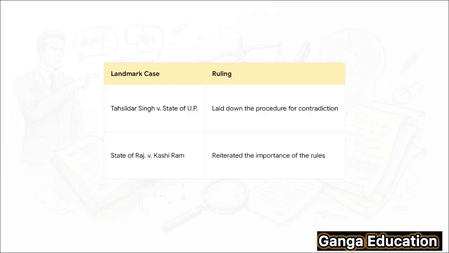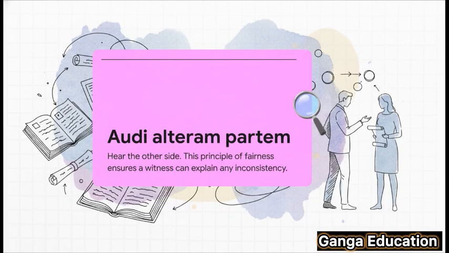They held that if you want to challenge a witness's credibility using a past statement, you are required to first draw their attention to those specific contradictory parts. The court said this isn't optional, it's a mandatory rule to ensure basic fairness. And this whole procedure, this entire idea of fairness, is rooted in a fundamental principle of our legal system, a legal maxim called audi alterum partem. It literally means hear the other side.